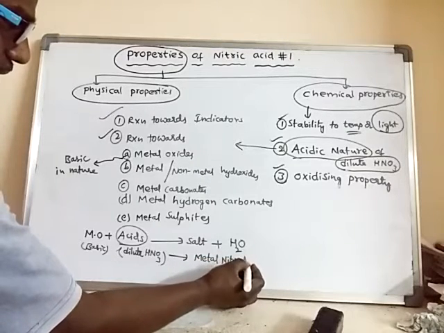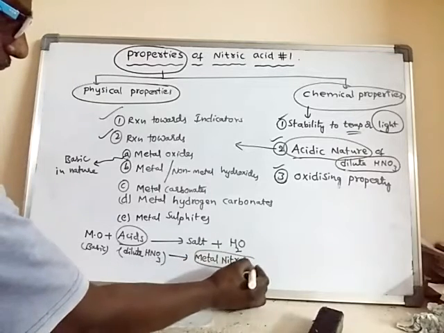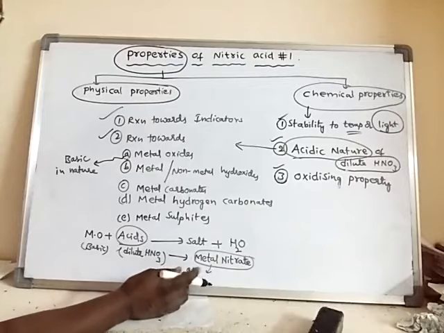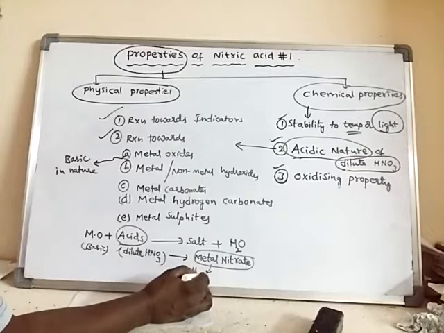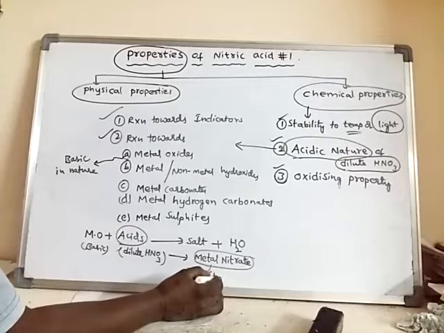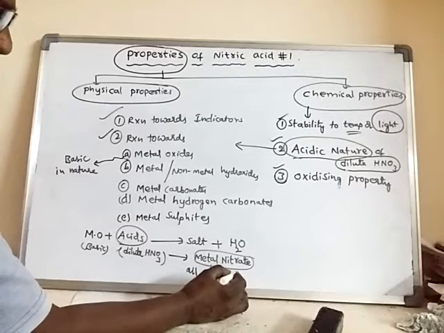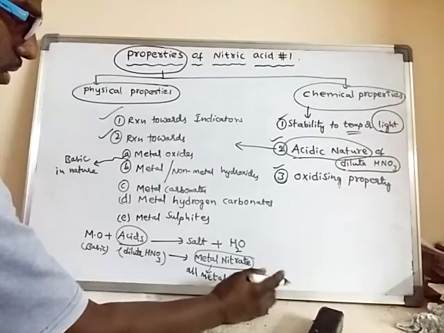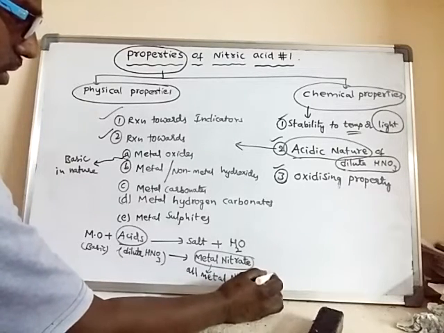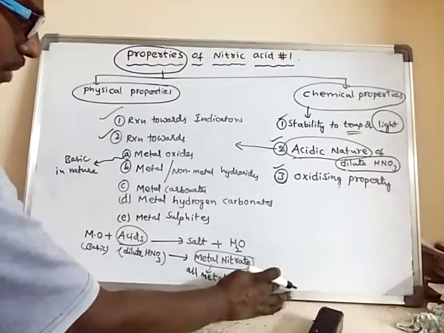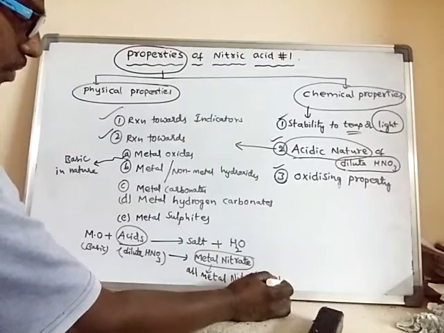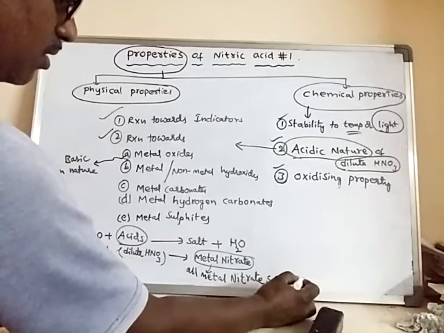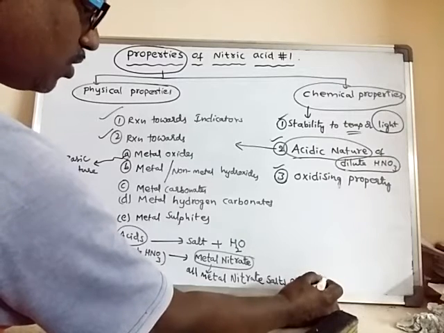Remember, all metal nitrate salts are soluble in water.